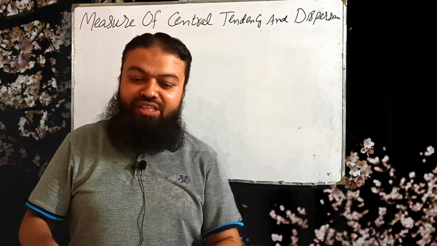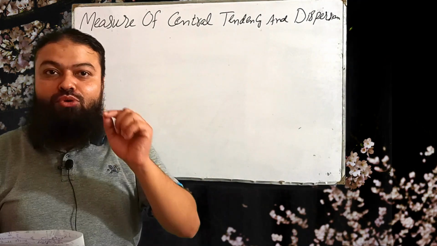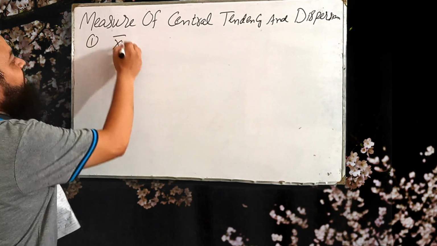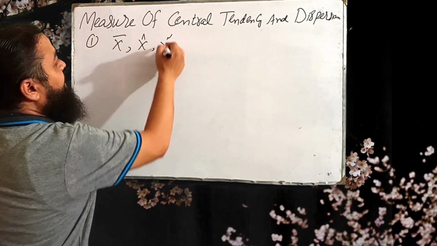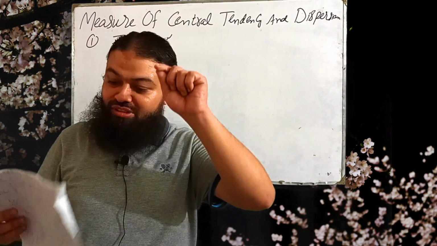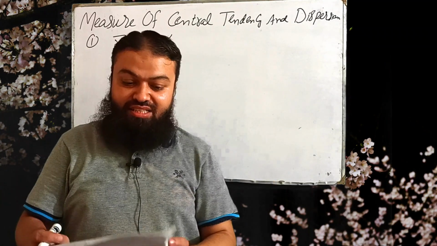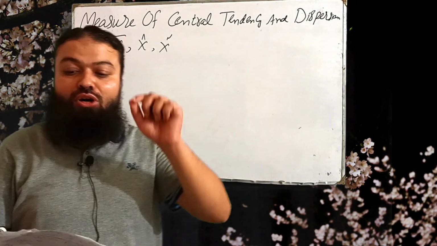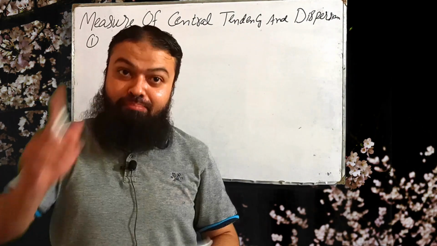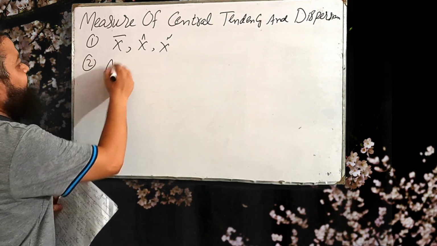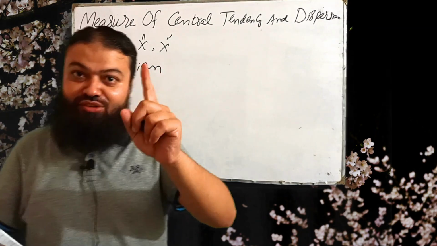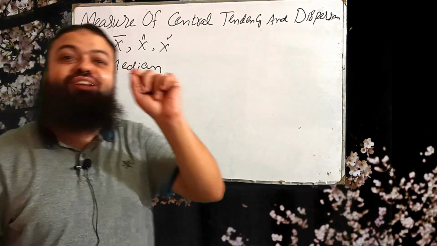Let's start. Number one is mean, median and mode are the measure of central tendency. They measure the central value. They tell you about the central value which describes the whole data. Number two is for ordinal data, which of the following measure of central tendency is used? Median. Arithmetic mean is wrong, geometric mean is also wrong. Median will be used for the ordinal data.